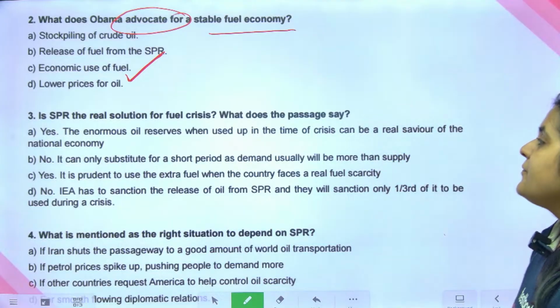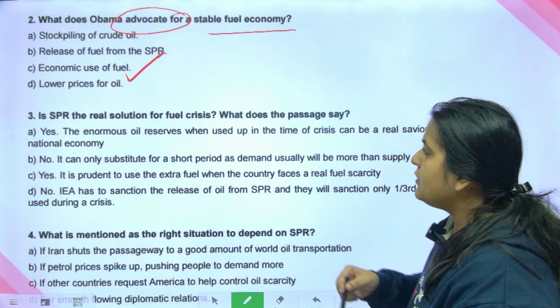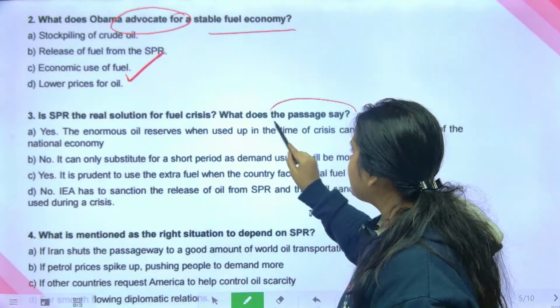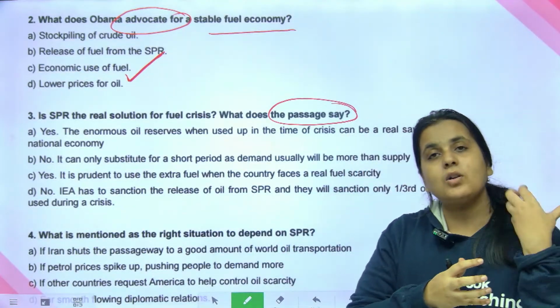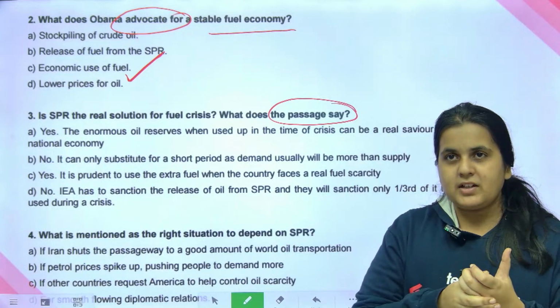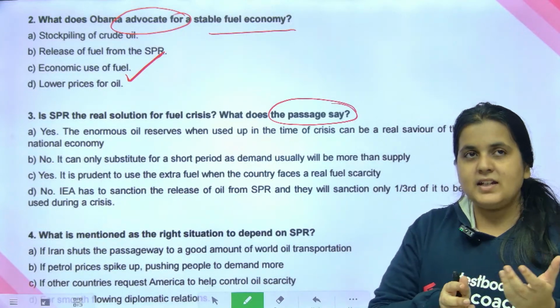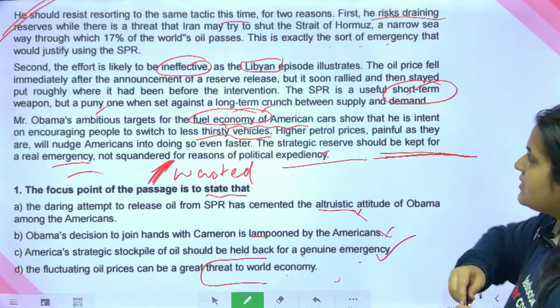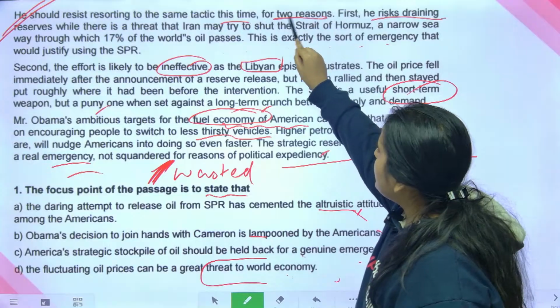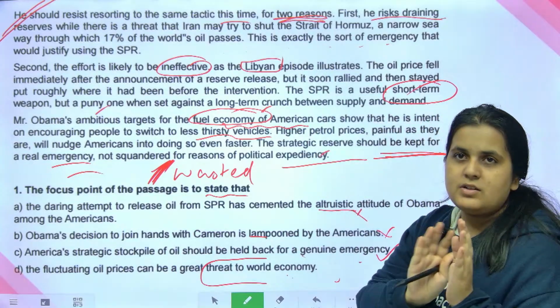Okay? Is SPR the real solution for fuel crisis? What does the passage say? When they say what does the passage say, it generally means what is the author's opinion on this topic. Yes, correct, Saurav. So, is SPR the real solution? What does the author say? He says for two reasons, it is not the real solution.